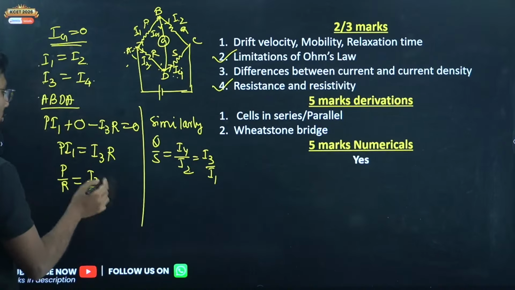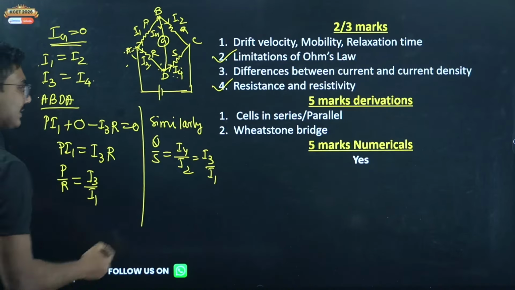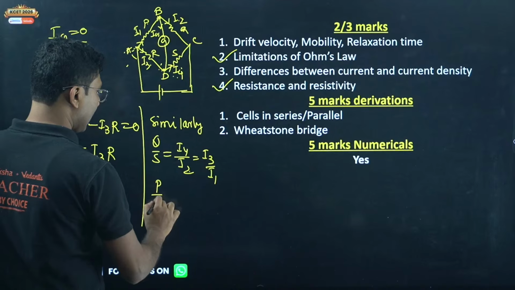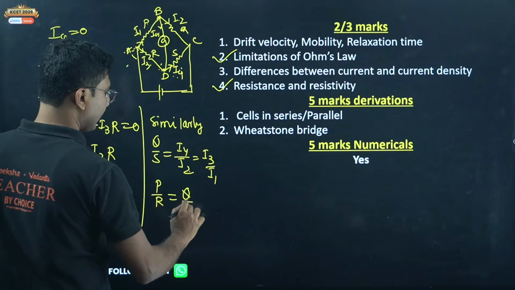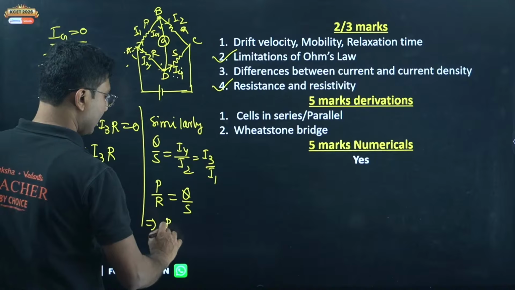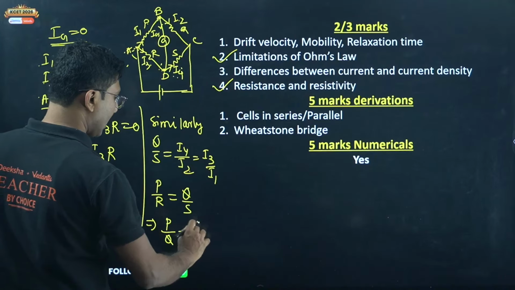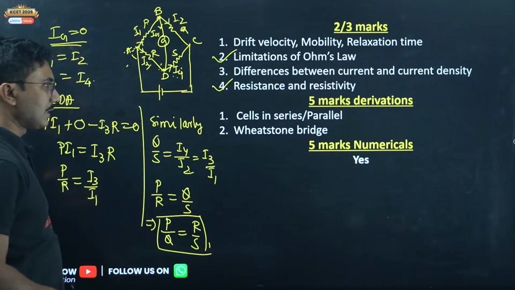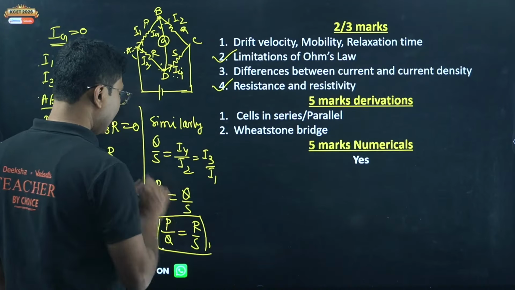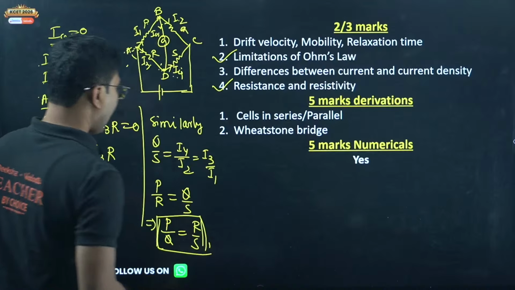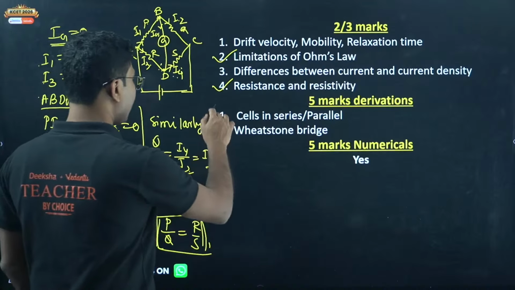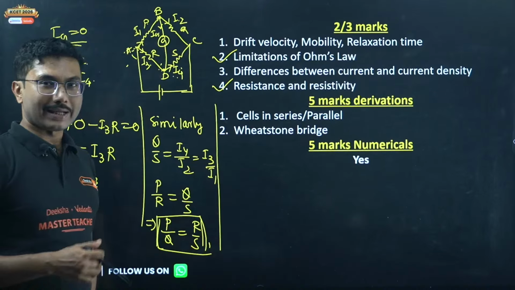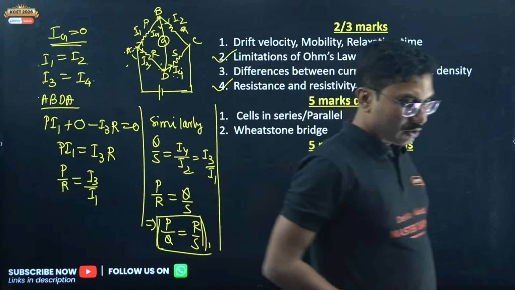Now both the right sides of the 2 equations are the same, so we can say P by R equals Q by S, or P by Q equals R by S. This is the correct answer, a very simple, easy derivation. Don't be afraid, just practice it 2-3 times and you should be good.